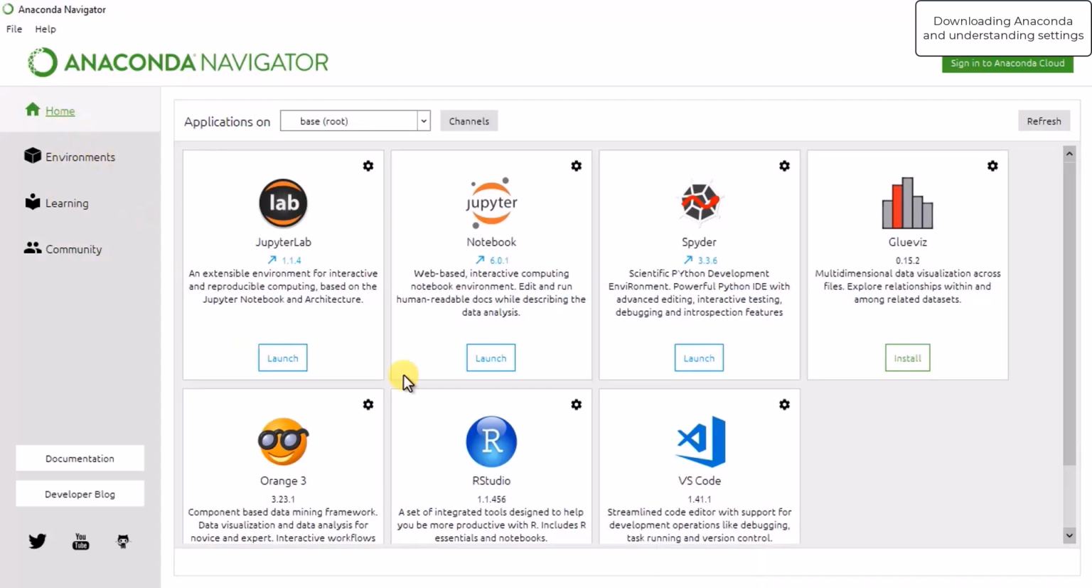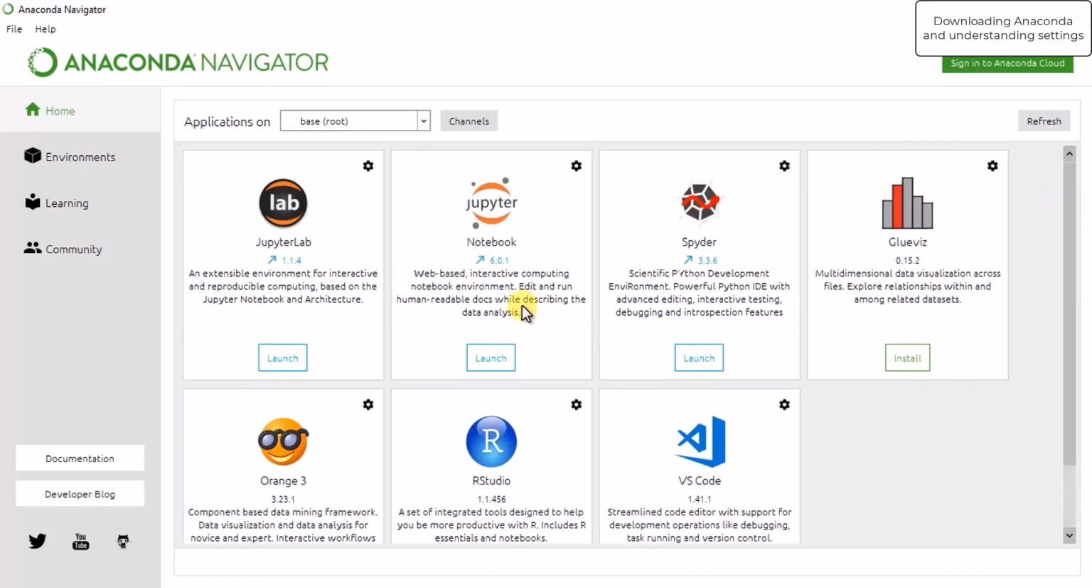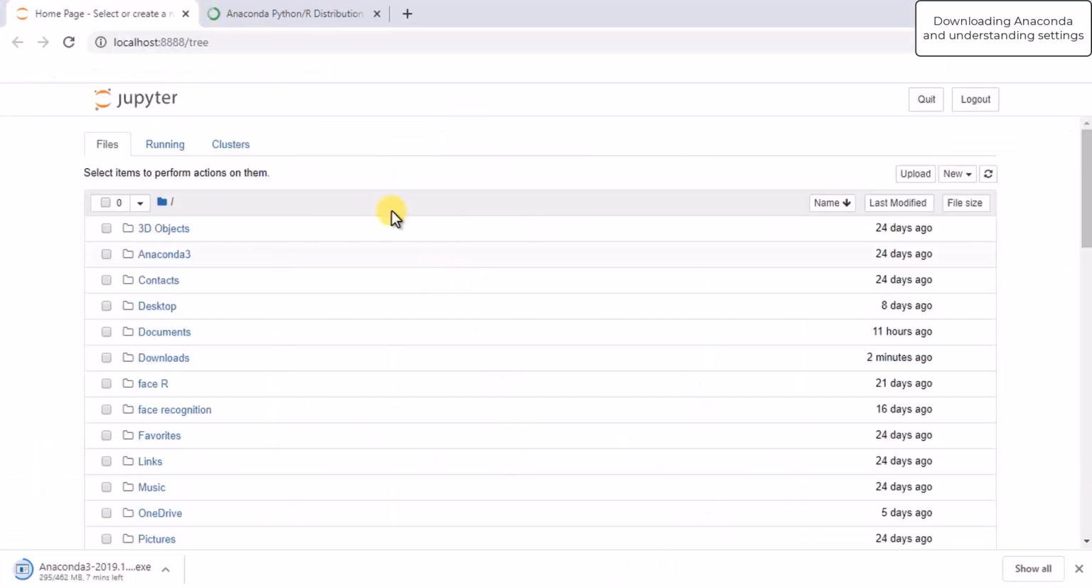If you have installed Anaconda Navigator, you can open this, and you can also launch your Jupyter Notebook by pressing this launch button. If you have opened Anaconda Navigator for the first time, you will not get this launch button. You will get this install button, so you can click the install button and open your Jupyter in the browser. For now, I have already opened the Jupyter Notebook. I'm just going to open it now.